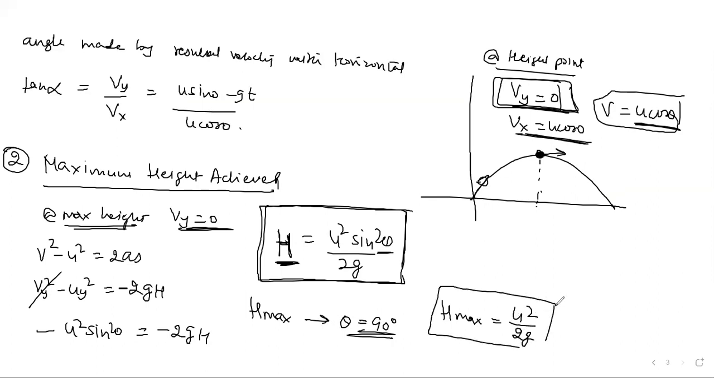This is the second point we have learned. We found the resultant velocity at any time and angle, and then the maximum height achieved. Now we want to calculate the duration of flight. The third point we want to learn is duration of flight: how much time it takes to cover the complete path. You launch a projectile from the ground; when it comes back to the ground, how much total time does it take?